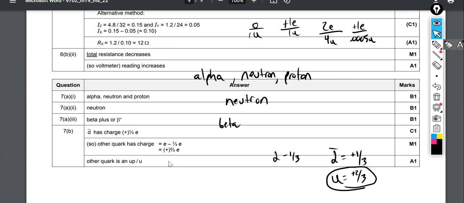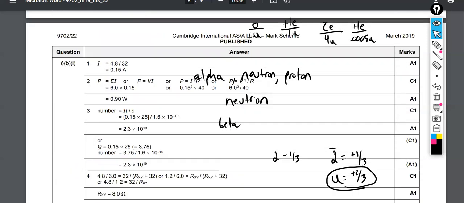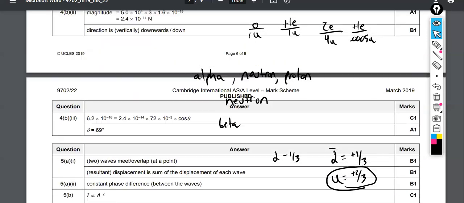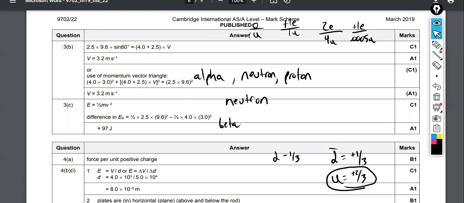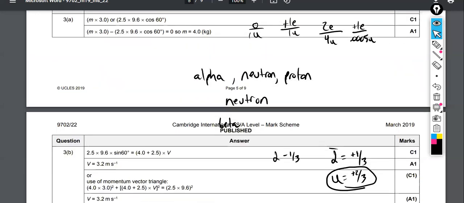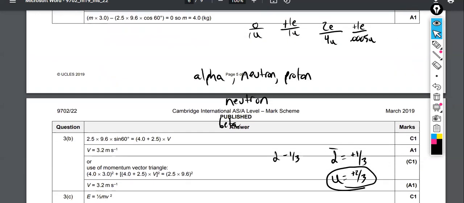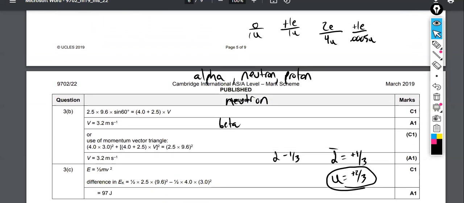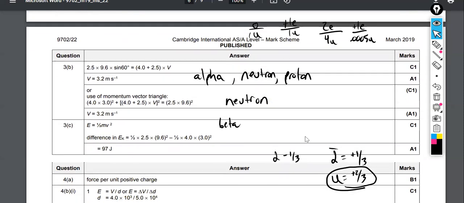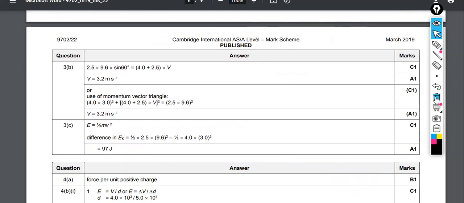I think everything else there agrees, right? Alpha, neutron, proton, neutron, beta plus, the anti-down is a charge. Yeah, so it's all there. Well done. We did another one from this paper, right? We did the momentum one. So let's check those answers while we're at it. And there you can see 4 kilograms, 3.2 meters per second, 97 joules. There you go.